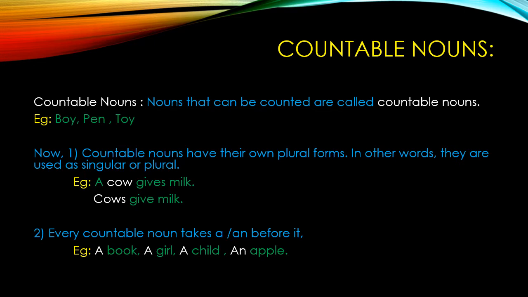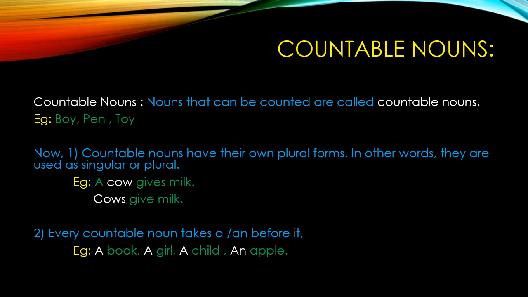Children, what are countable nouns? Nouns that can be counted are called countable nouns. Example, boy, pen, toy. We can count the number of boys. We can count the number of pens. We can count the number of toys. So, these words are coming under countable nouns.